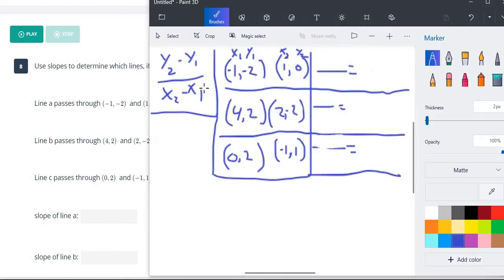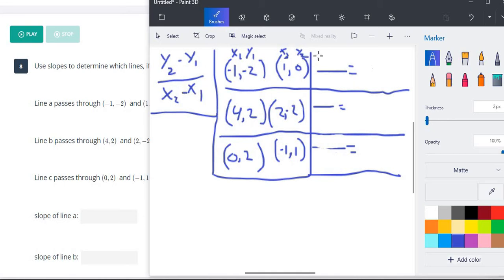All right, so we're actually going to solve this one the exact same way, y2 minus y1 over x2 minus x1, to find the slope of each of these lines here. Again, I just put each of the points over here and labeled these x1, these y1, these x2, these y2, and now all we have to do is plug these into this formula.